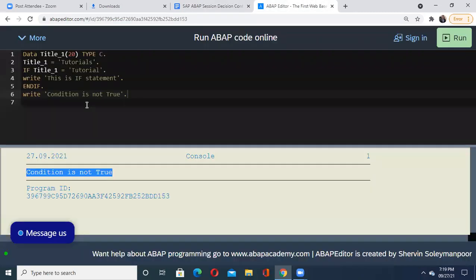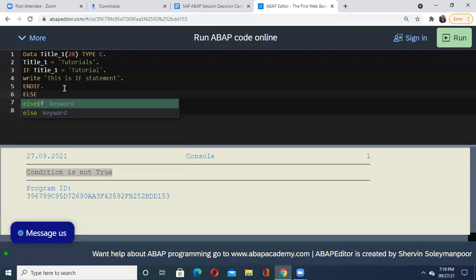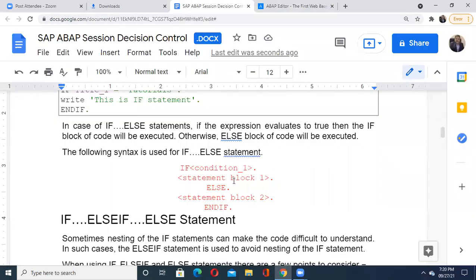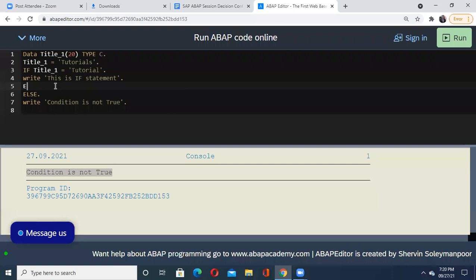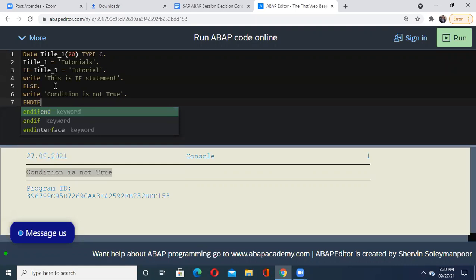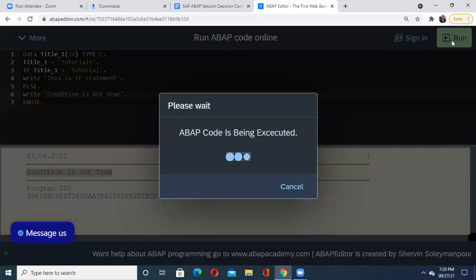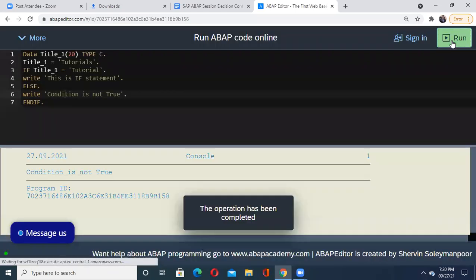Its execution is very easy. After this end if of my if, let us write else, dot. Is it correct as per the syntax? Yes, else dot, then your statement block 2 and then end if. What I have done is I have ended my if here. So if you are writing if else, please remember that the end if must be after your else block, not before the else. So here I'll write end if and then dot. In this way I'm able to write my code, and let us check whether it works for if else. Yes, it is working.